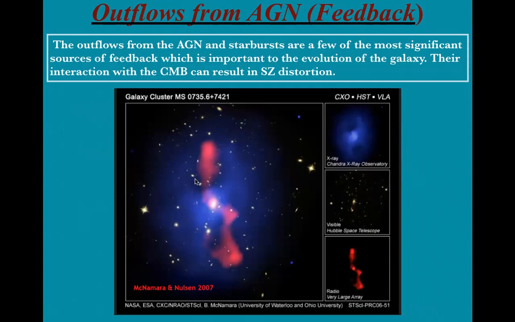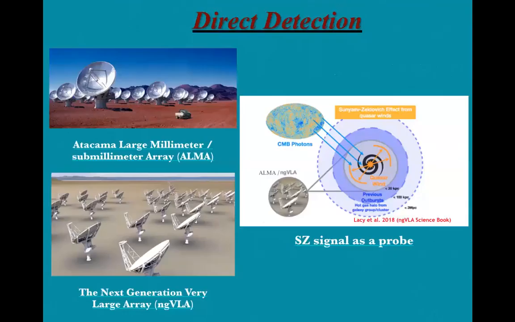In this image, we can see in the galaxy cluster there is a diffuse X-ray emission from the hot gas, and there is an AGN outflow in red in the form of a jet from the AGN. And from this image, we can see this AGN outflow is creating X-ray cavities in the diffuse hot gas. So this is basically observational evidence of the outflows of AGN, and we are trying to detect the SZ signal from this outflow of AGNs.